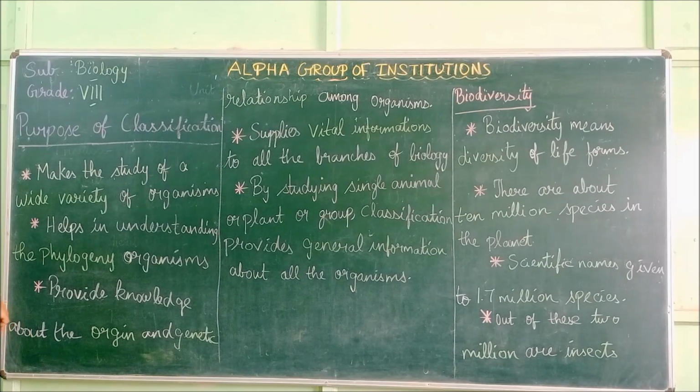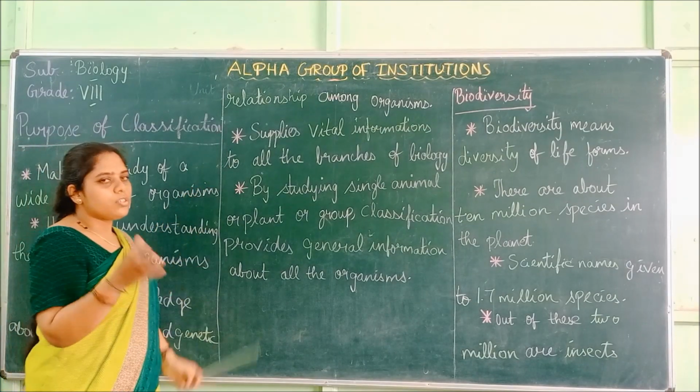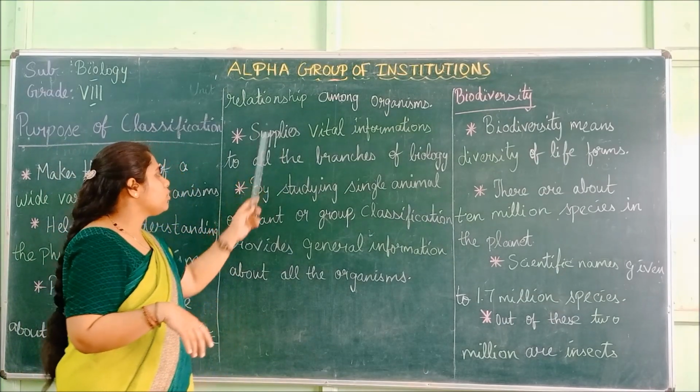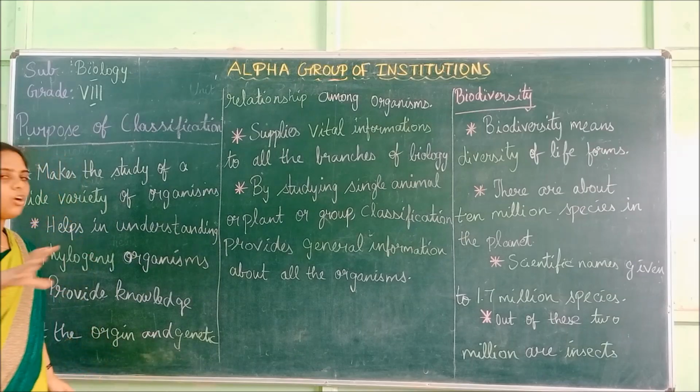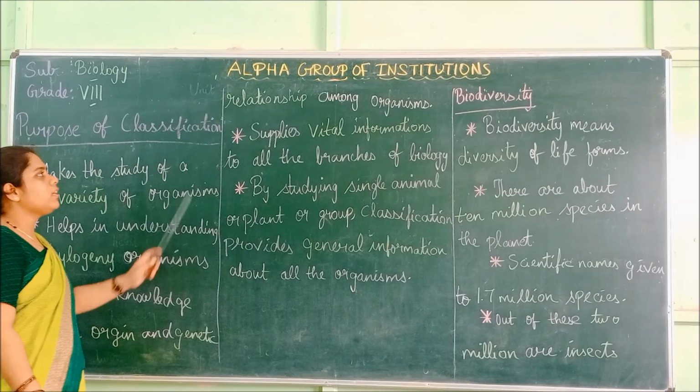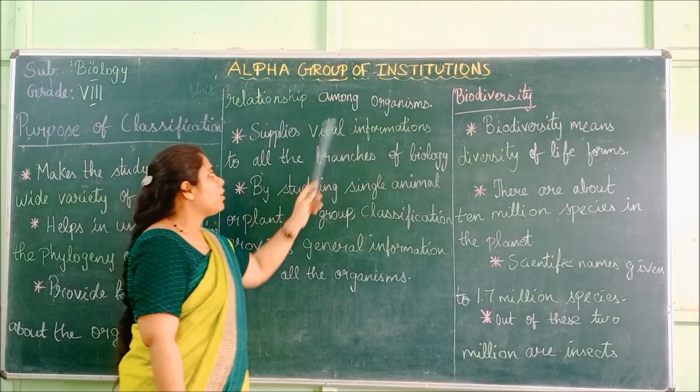It provides knowledge about the origin of the organism and its genetic relationship, whether it is related to any other organism.